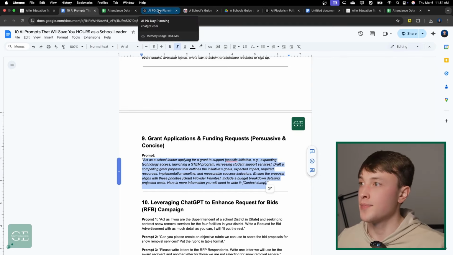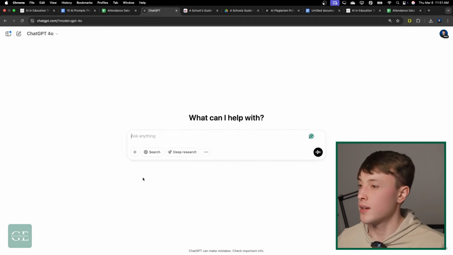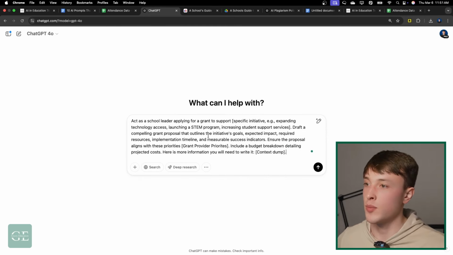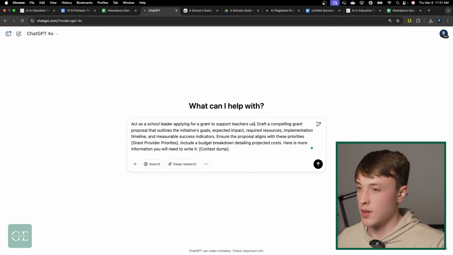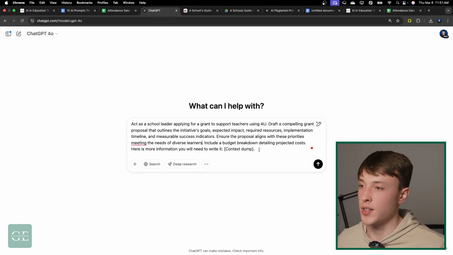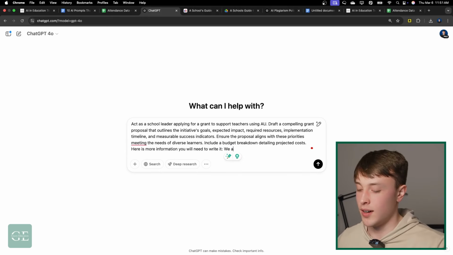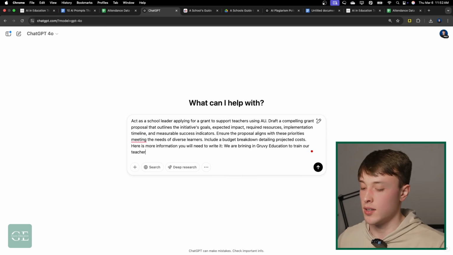So I can go in here and I can just connect the two pretty much. So maybe this is to support teachers using AI, and the grant provider priorities, maybe it's just meeting the needs of diverse learners. And here's where we can do the context dump. Maybe we are bringing in Groovy Education to train our teachers.